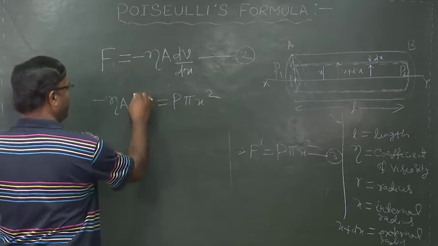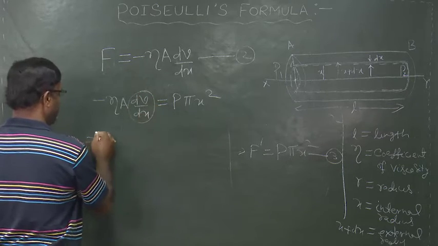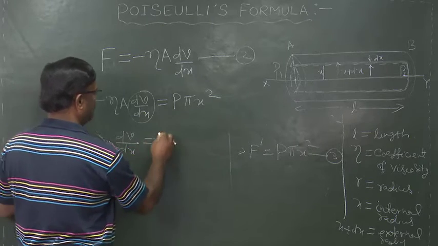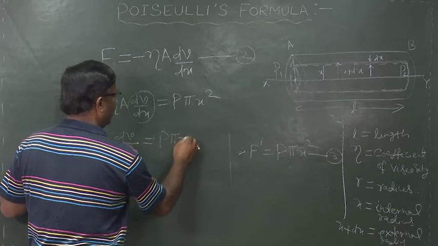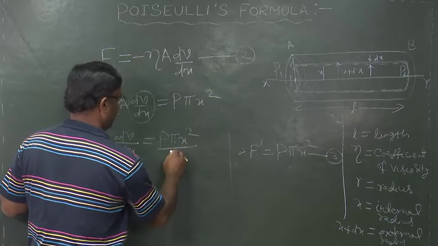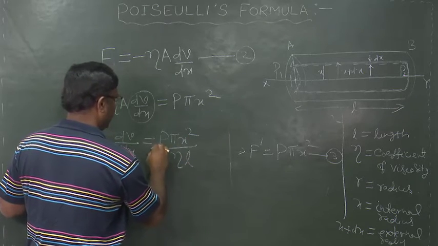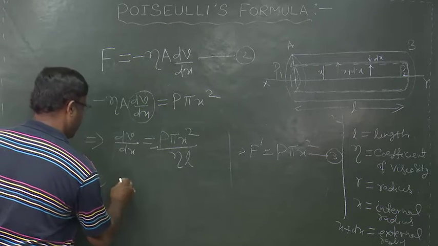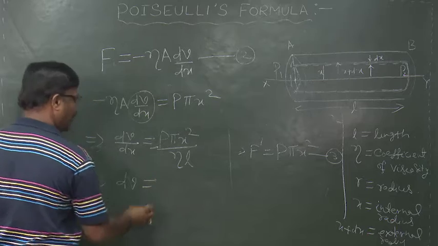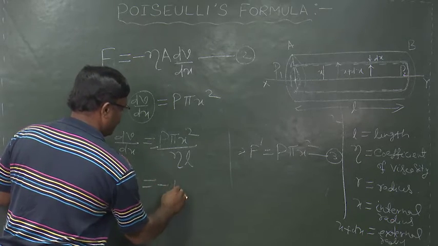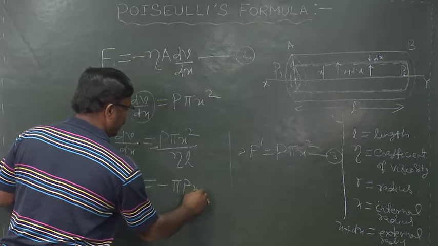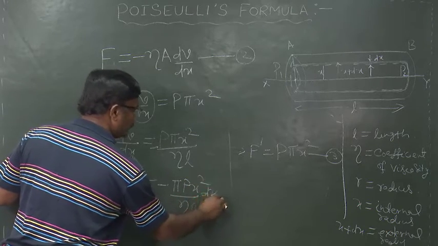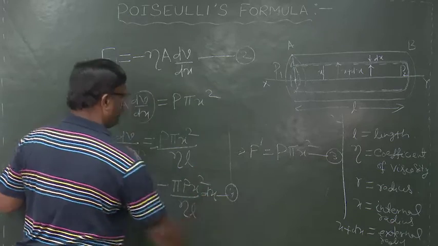So, dV by dx will be how much? Implies dV by dx will be equal to minus P pi x square by eta L, implies dV is equal to minus pi P x square by eta L into dx. This is equation 4.